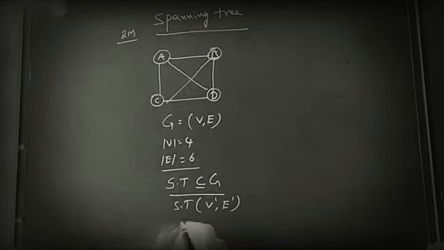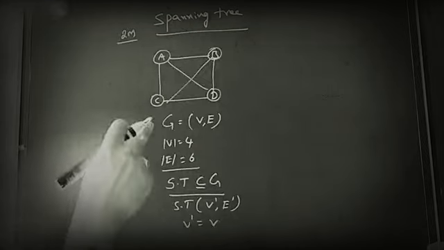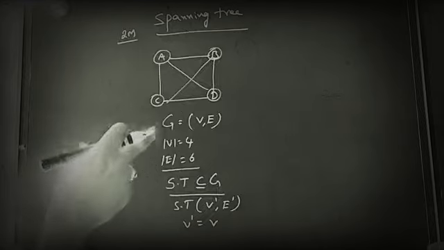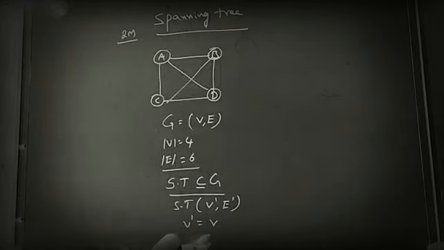The final spanning tree vertices are equal to the graph vertices. So how many vertices does the graph have? The same number of vertices the spanning tree also has. Next, about the edges, E dash has V minus 1.